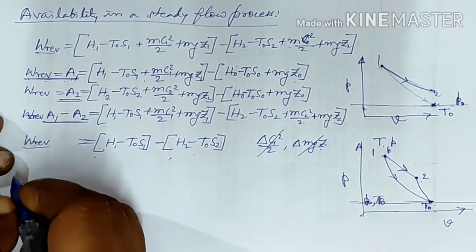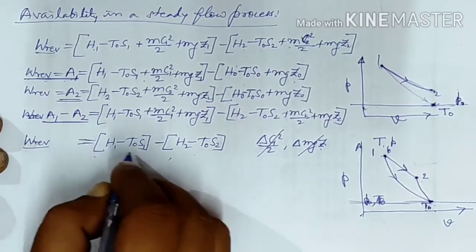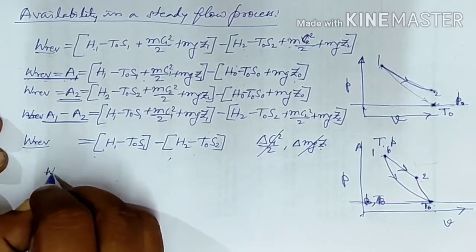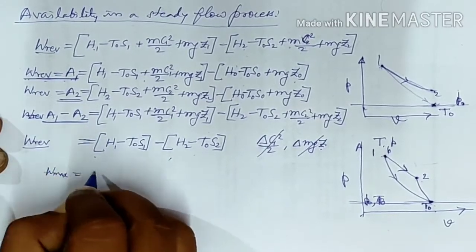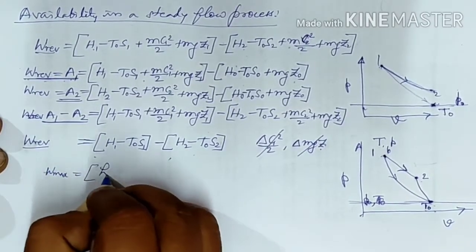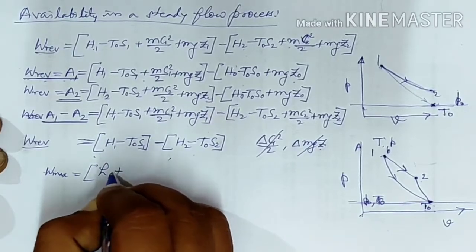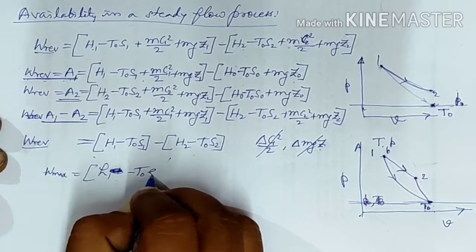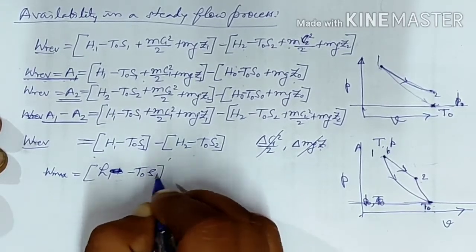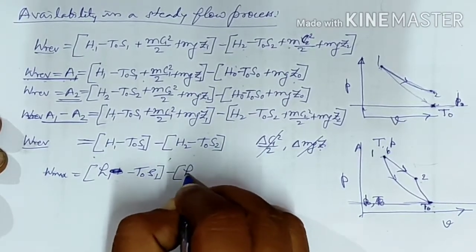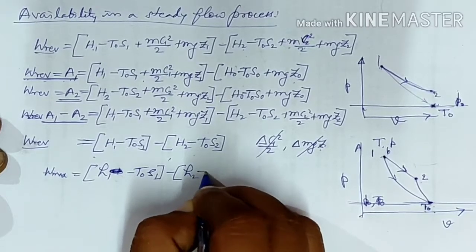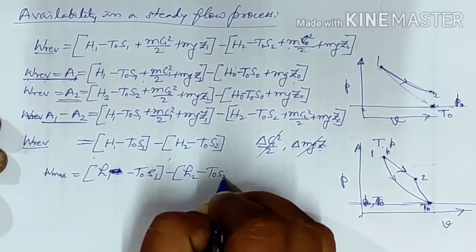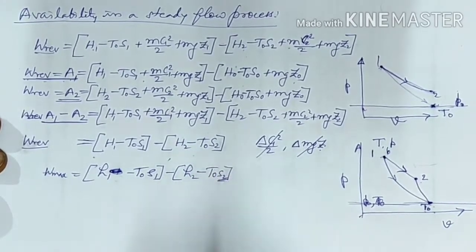If we wish to write on a per kg basis, then W max equals small h1 minus T0 into small s1, specific enthalpy minus h2 specific minus T0 into s2, specific entropy per kg.